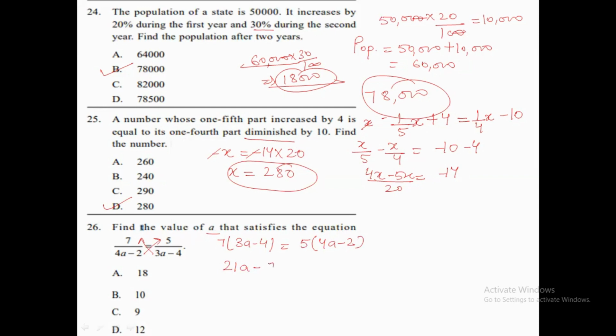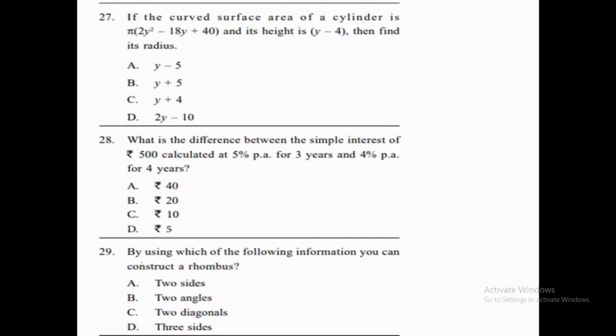21a minus 28 is equal to 20a minus 10. Okay, let's solve it. What are we getting? 21a minus 20a is equal to minus 10 plus 28. We are getting a is equal to 18. Okay, so what is the value of A that we are getting? The option A, which is 18.